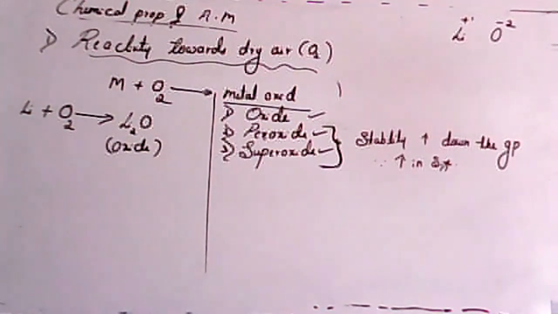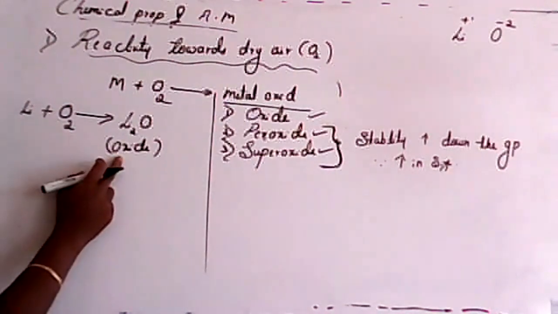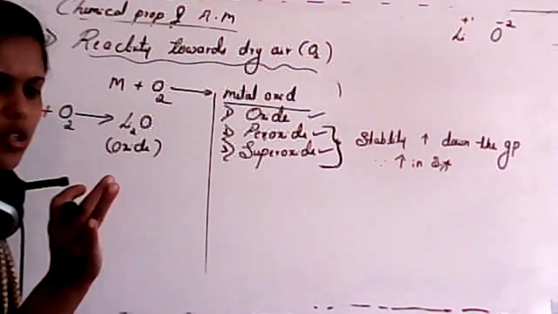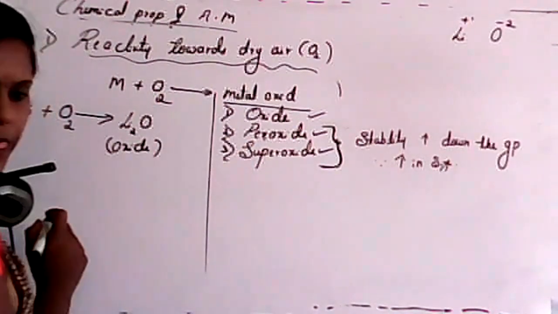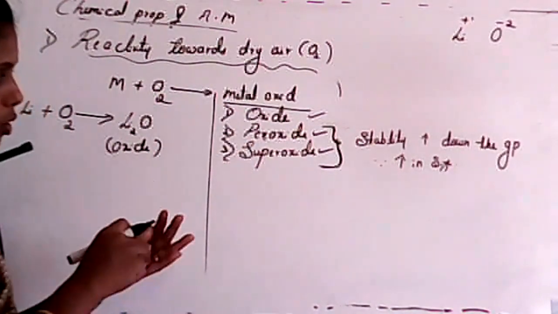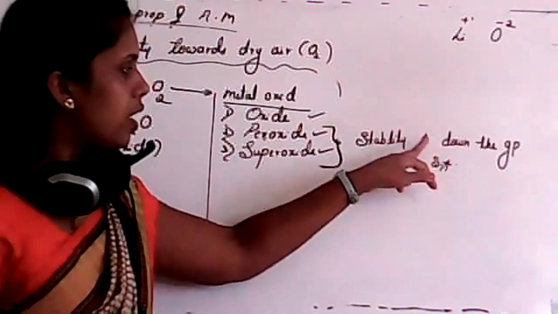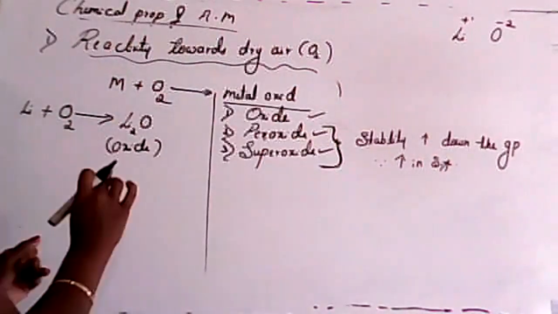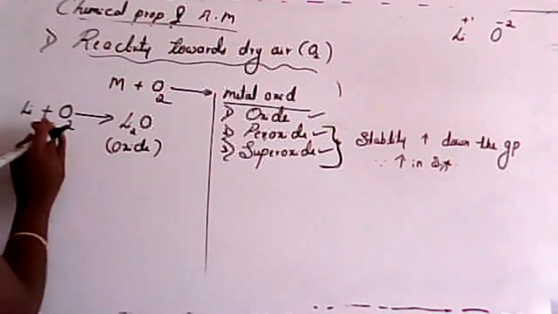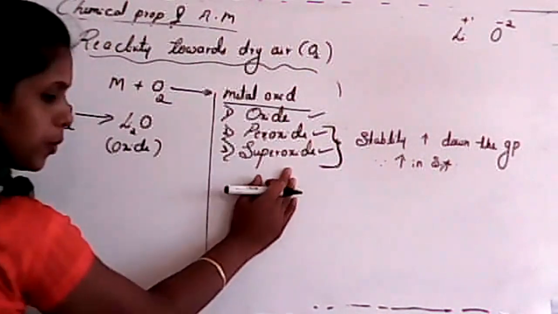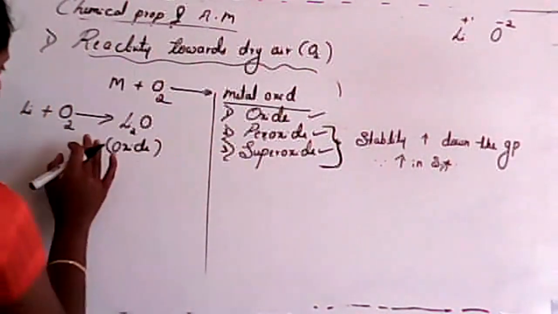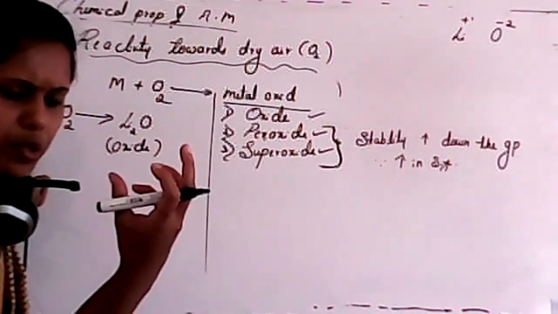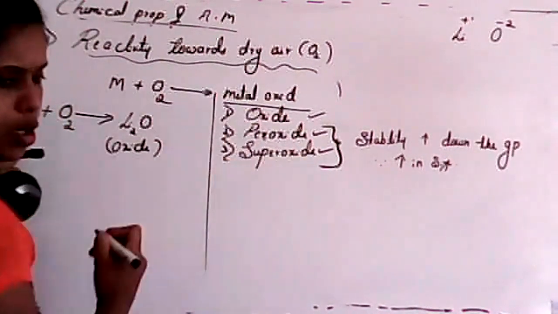Lithium only forms simple oxide, and a trace amount of lithium can form peroxide. Remember, we already explained that the stability of peroxide and superoxide increases down the group, isn't it? So that's why lithium will never form superoxide, first condition. Second, lithium can form a peroxide in a small amount.